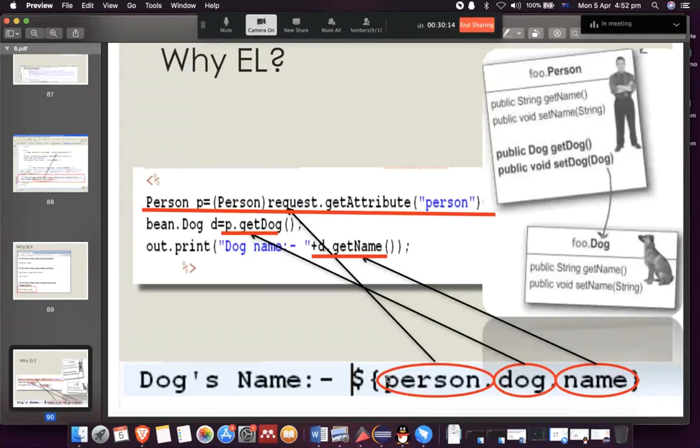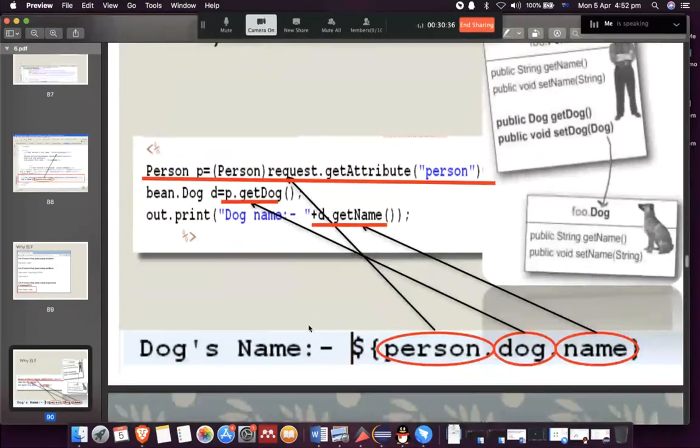But with expression language, we can summarize it into 3 words. So person is the name of the attribute we added to request, and dog is the name of the object that belongs to person, and then there is a name.